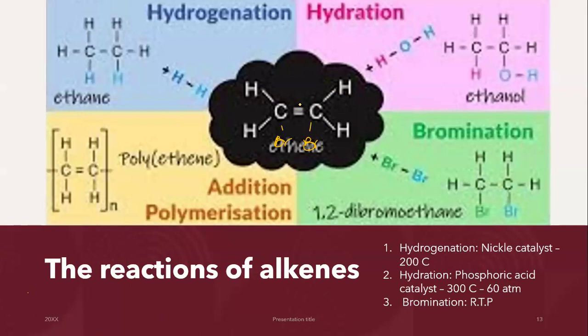If it's an alkane, it will not react in normal room temperature and pressure. It will only react if you have UV light. Alkenes, on the other hand, will react with it even at normal room conditions. And you will actually see that the color of the bromine water is going to change. It's going to go from orange to colorless. The last reaction that your alkenes undergo is polymerization, which we will take a look at as a separate topic. So I'm leaving it here for now.